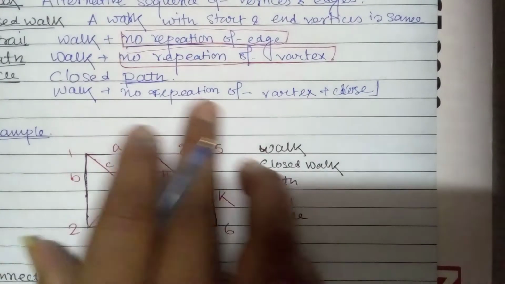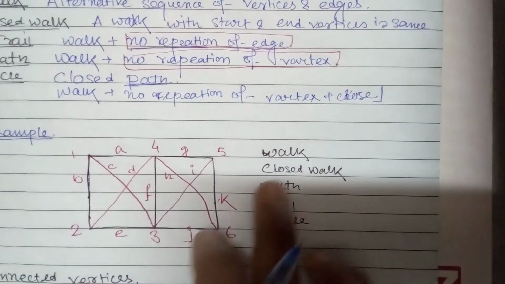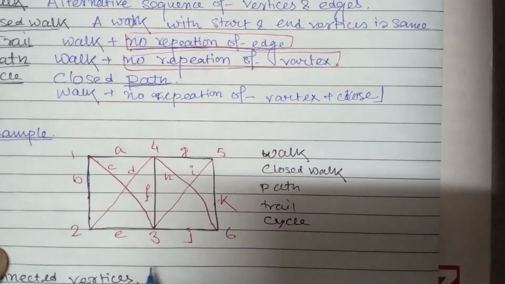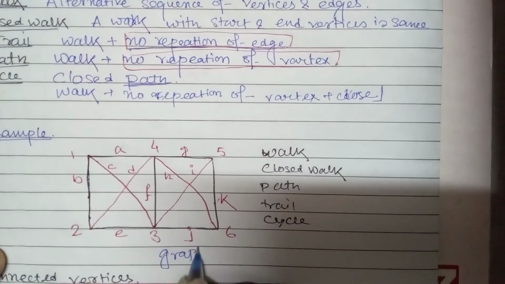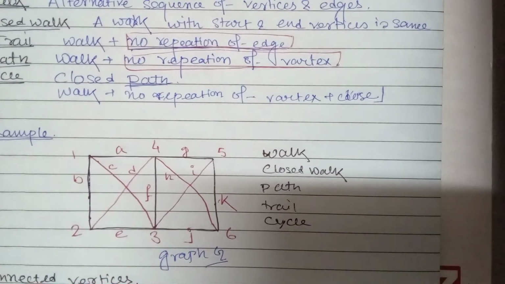So I have taken one example. Let's say this is a graph G, and we have to find some walk, closed walk, path, trail and cycle. First of all we need to find one walk. A walk is an alternating sequence of vertices and edges, so this can be anything.